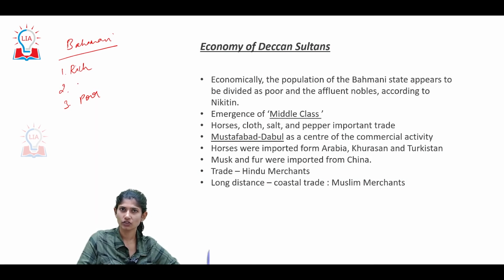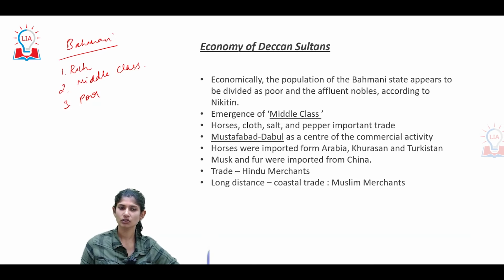One interesting thing about Bahmani is that we saw the emergence of a middle class. The emergence of the middle class is pretty much seen with respect to trade. With trade there was also the emergence of a middle class, a little better than poor but not rich.